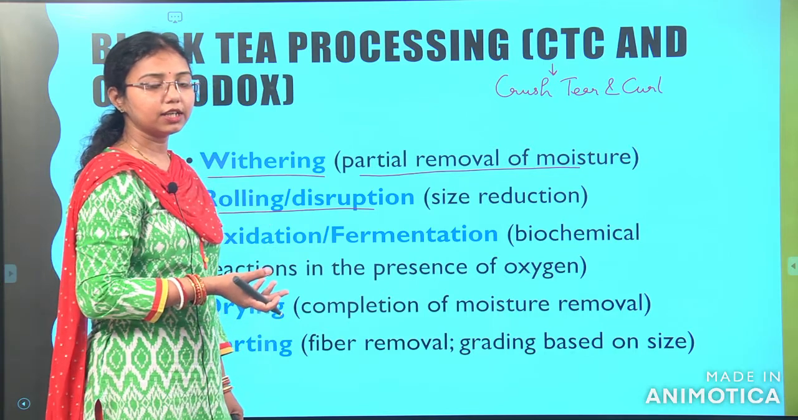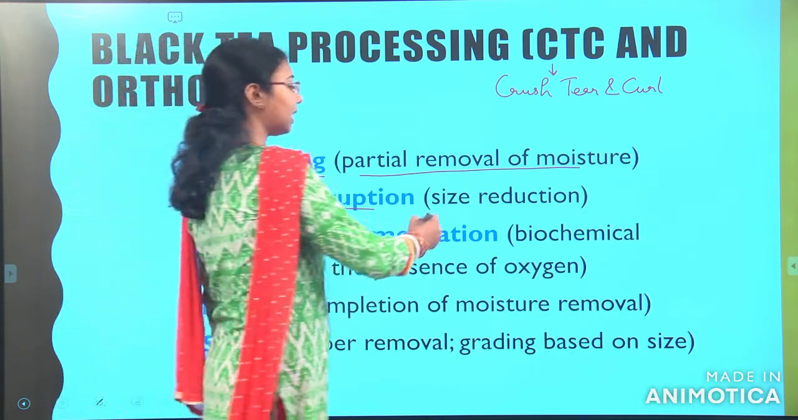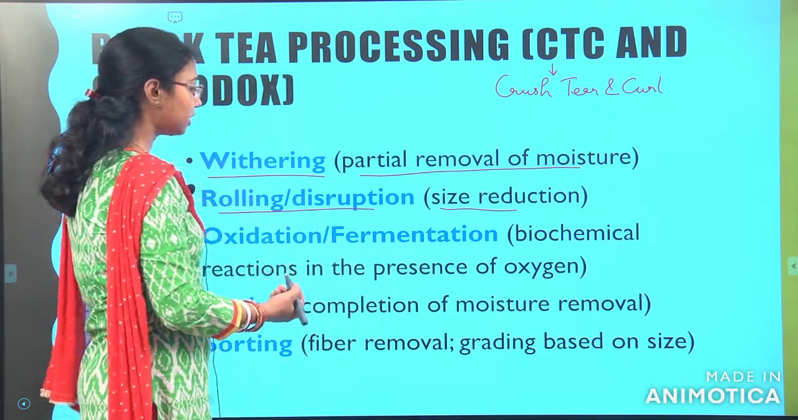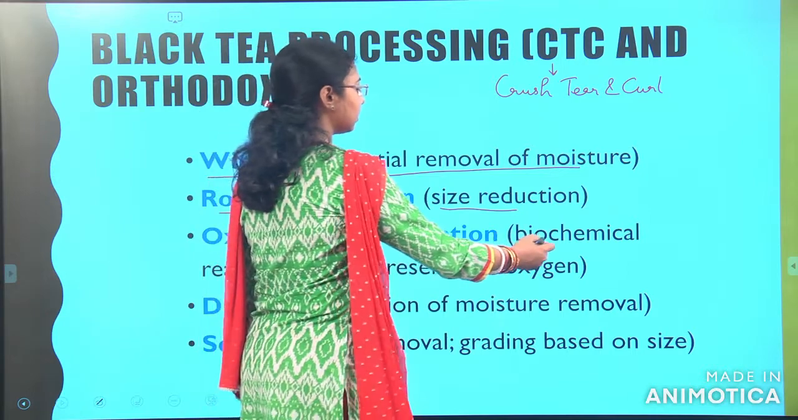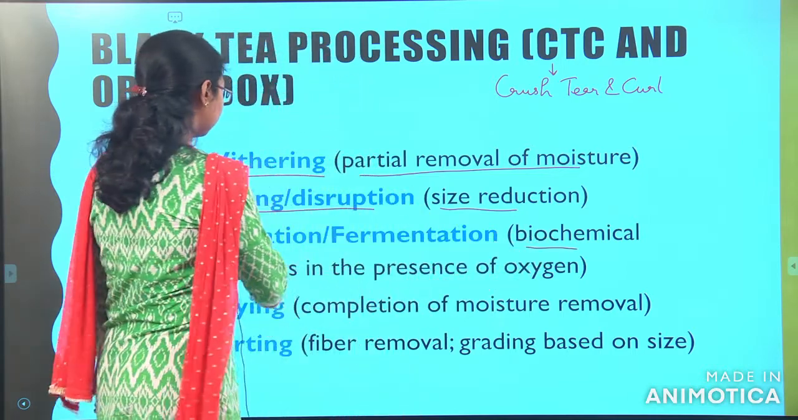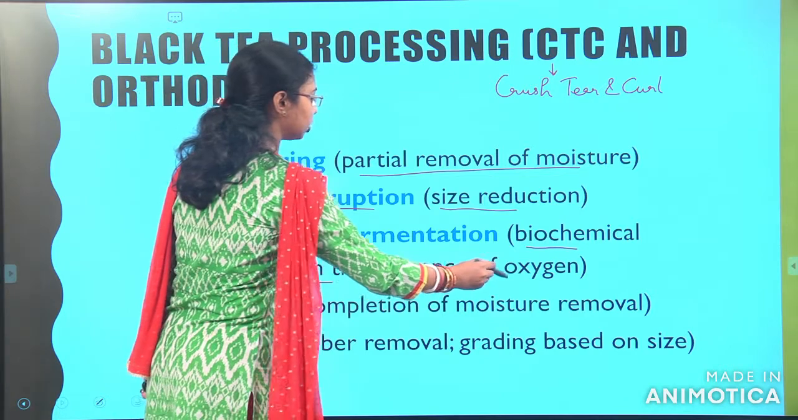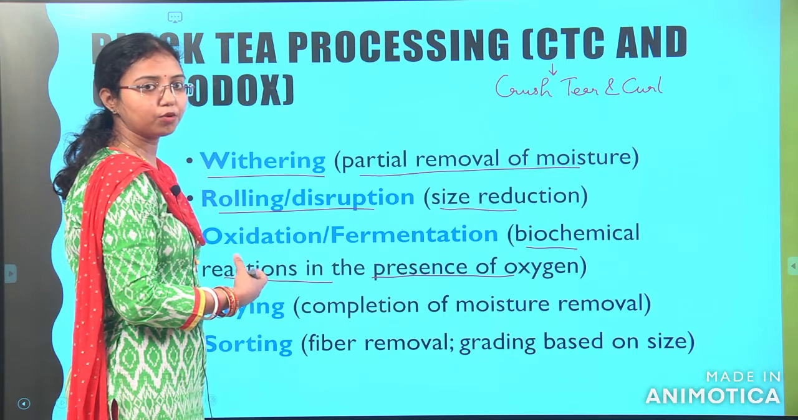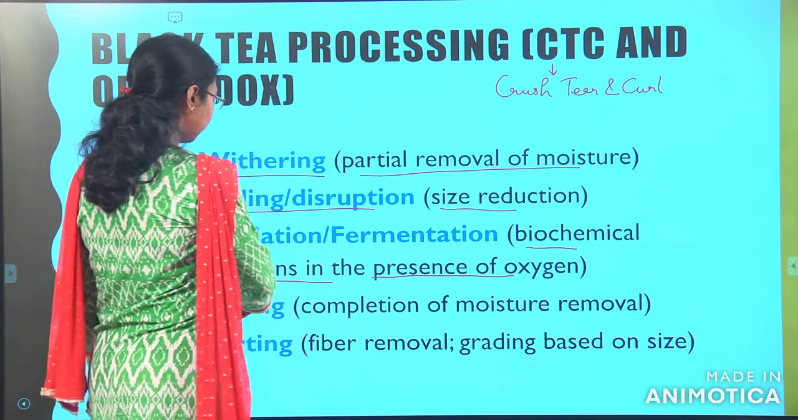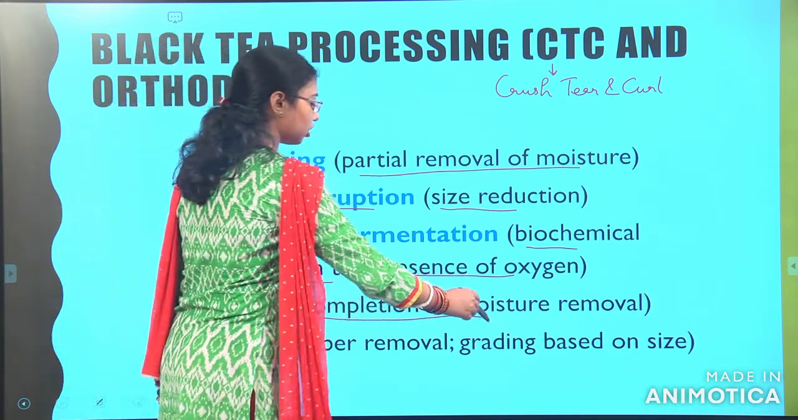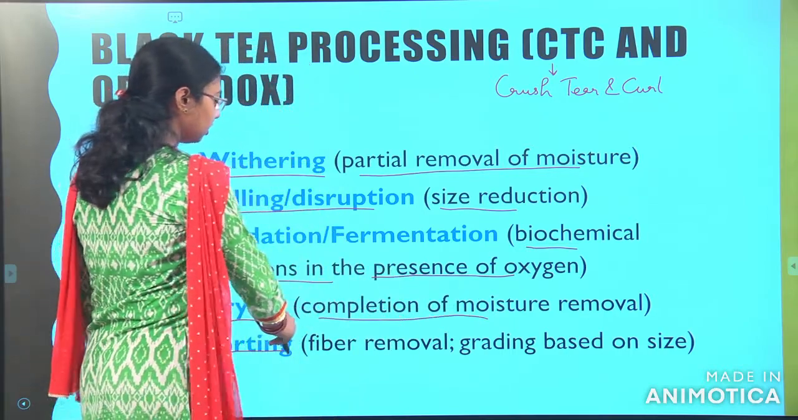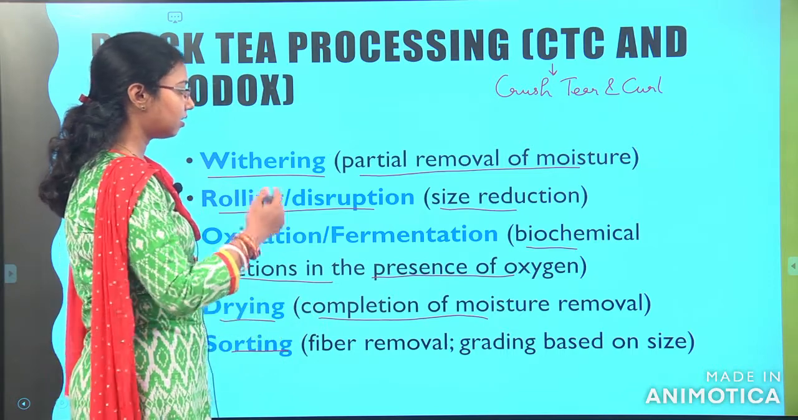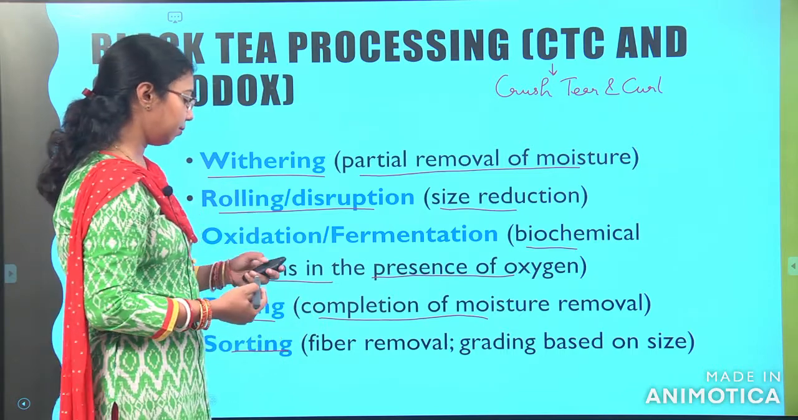From the meaning itself you can understand that rolling or disruption means size reduction. Next is the oxidation or fermentation process. There will be biochemical changes that we will discuss in a later section. These are reactions in the presence of oxygen, so oxidation or fermentation means changes of biochemical properties with the help of oxygen. Next is drying, the completion of moisture removal, and the last one is sorting, which is fiber removal, grading or sizing. Those are all the steps for tea processing.